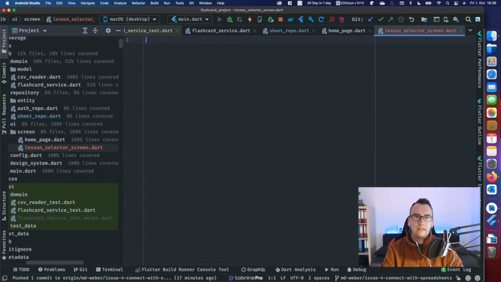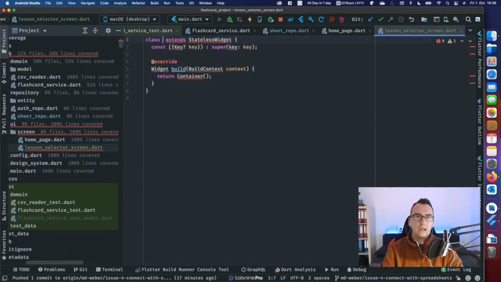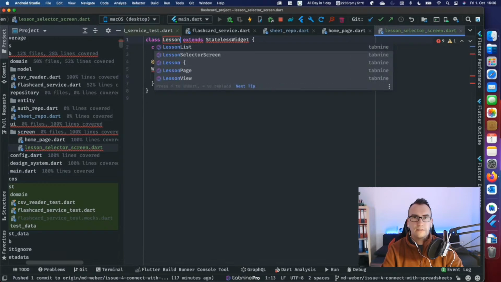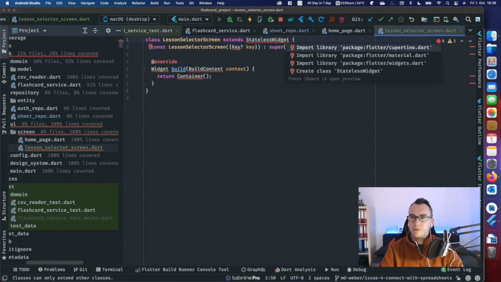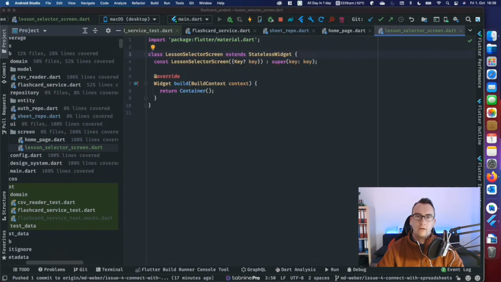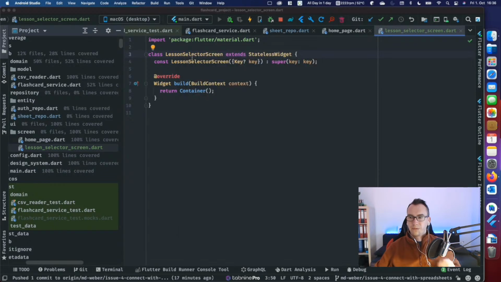Screen.dart. And inside of here, we first start with a stateless widget as always and call that lesson selector screen. No, not screenshots, like screen. And we have to import material. And in the meantime, I forgot again to install the key drawer. So with that, you can see my keywords that I enter.